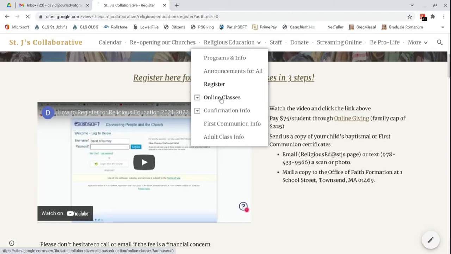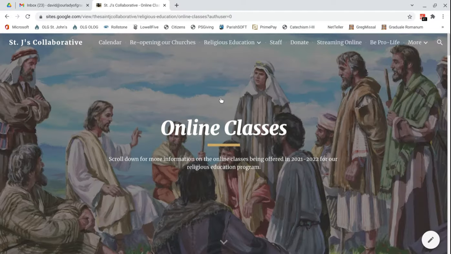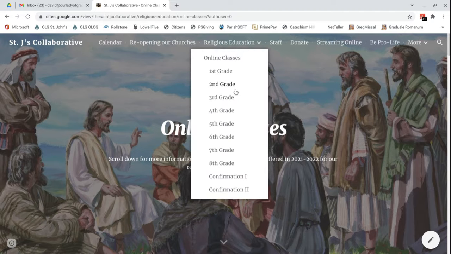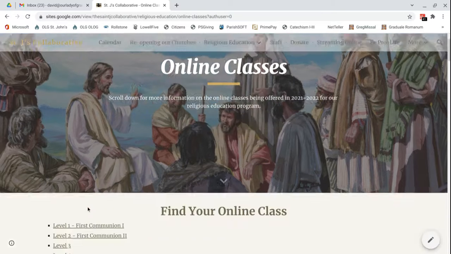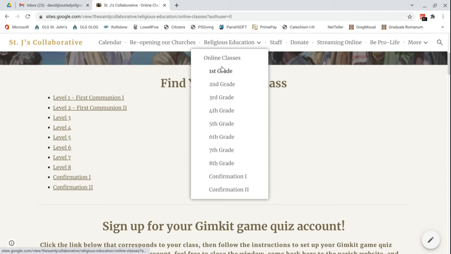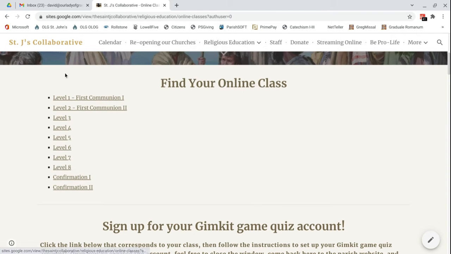Now, online classes, this will be big. So they can click right on that link, or they can just go straight to their respective grade level subtab. All the information is in the same place. They'll find it. Because they click the main link, this online classes link, they can then find their specific grade level right here.